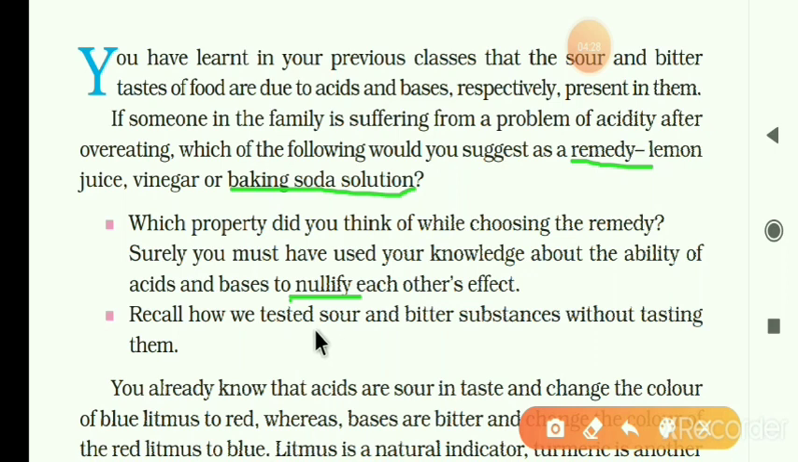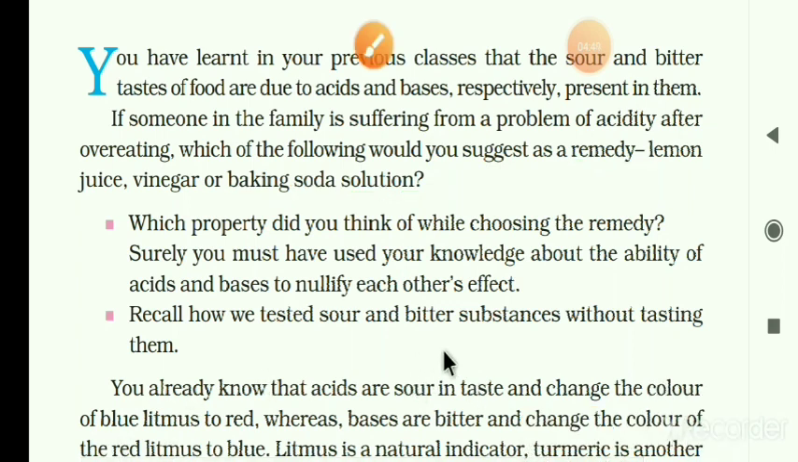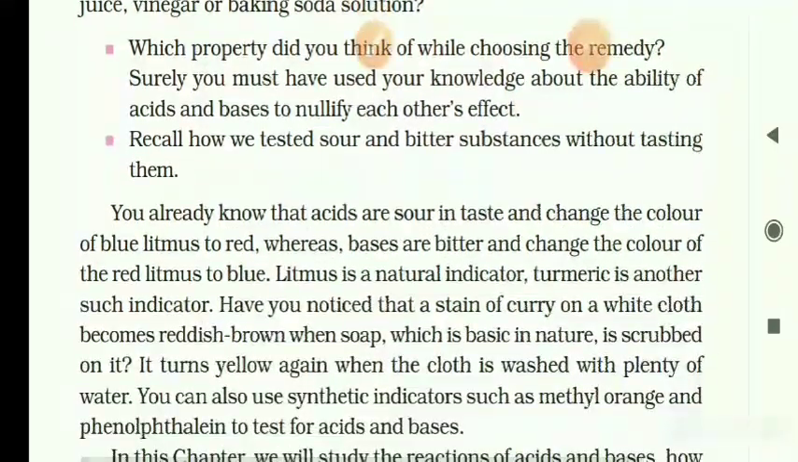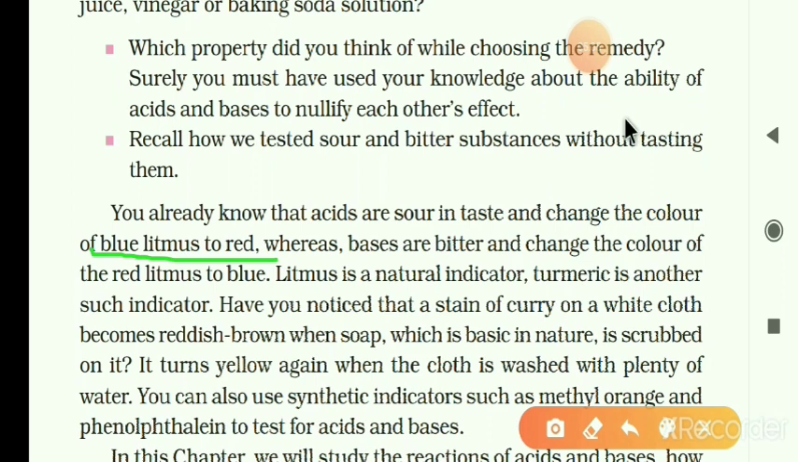So dear students, recall how you tested sour and bitter substances without tasting them. How will you say which is acid and which is base without tasting them? You already know that acids are sour in taste. By the taste you can say. And one more, they change the color of blue litmus red. This is the identification. So in this way, without tasting, you can say which is an acid.